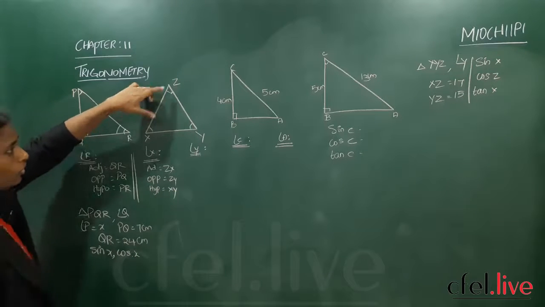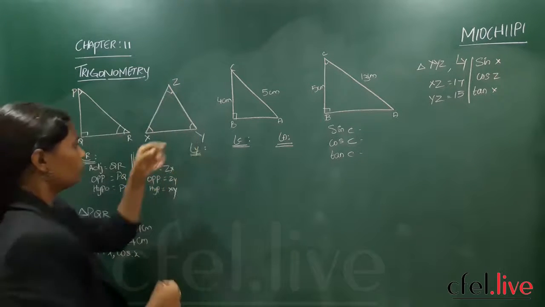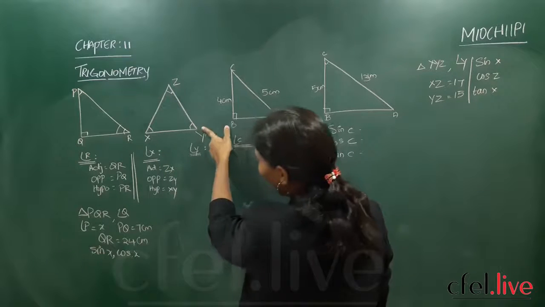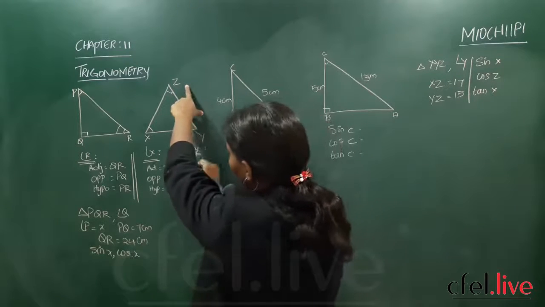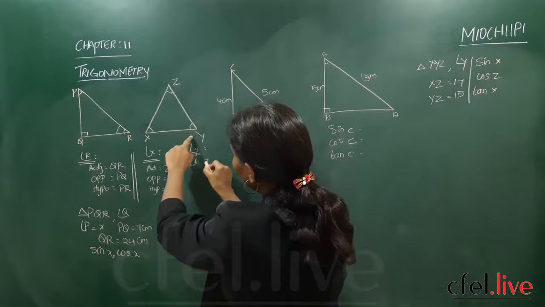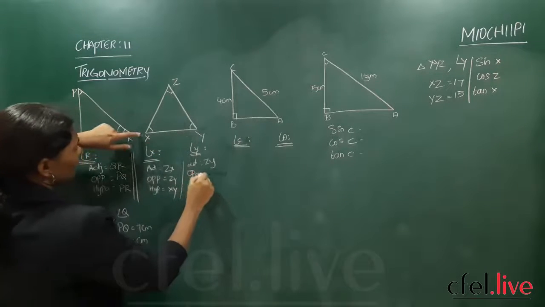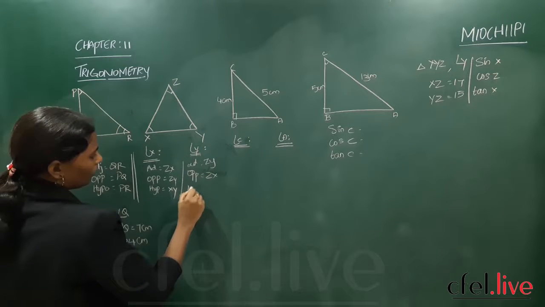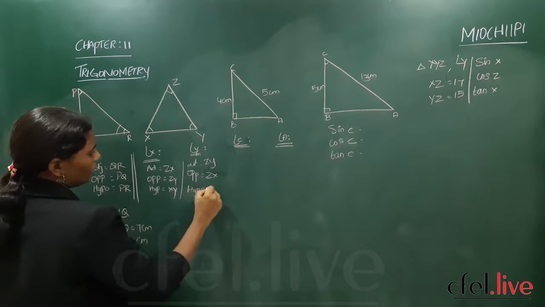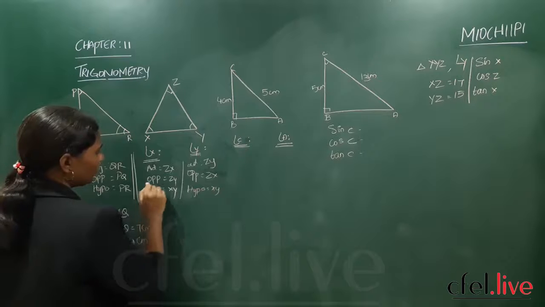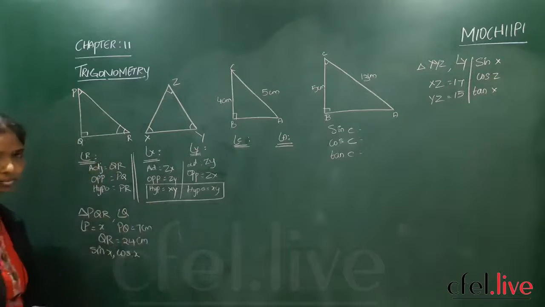Got it? Now if you are standing at Y, adjacent will become ZY, opposite will become ZX, and hypotenuse is XY. So the hypotenuse is not changing, as I have said.